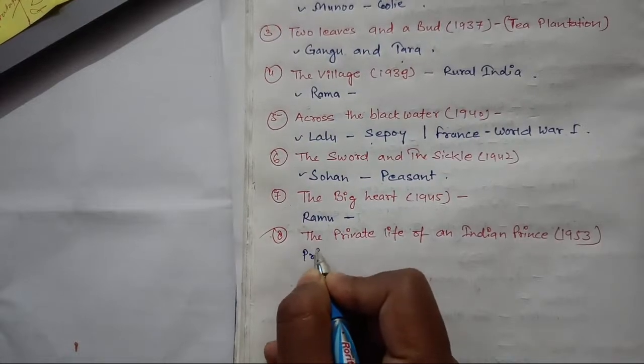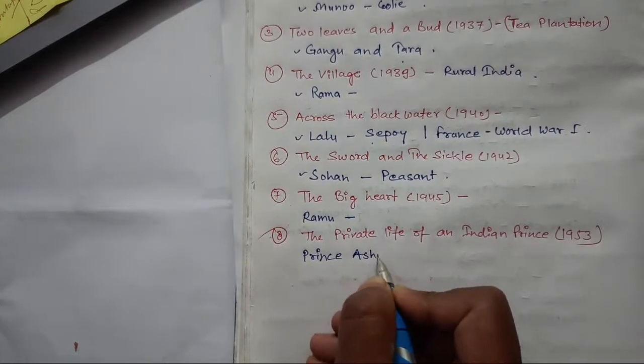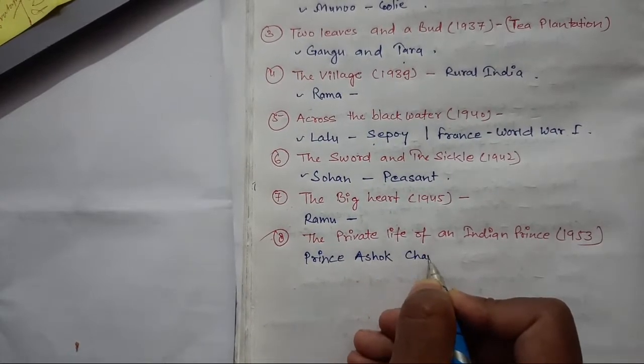So the main character is Prince Ashok Chand.